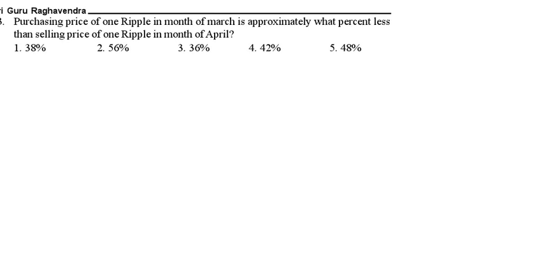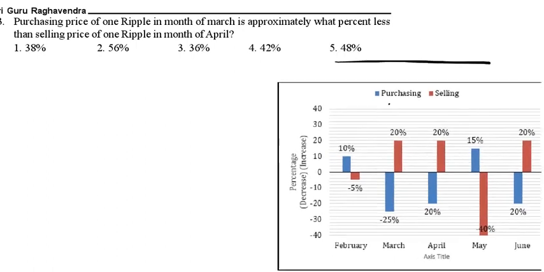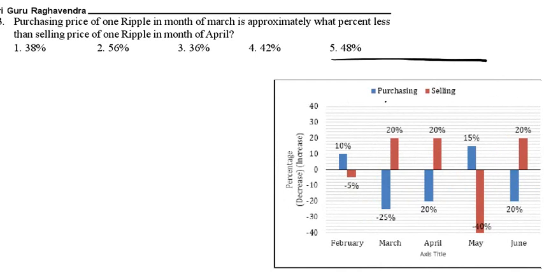Purchasing price of Ripple in the month of March is approximately what percent less than total selling price of Ripple in the month of April. Now, purchasing price of 1 Ripple in the month of March. So, 240 into, in February it is 10%, so 110 by 100. In March it is decreased by 25%, so into 3 by 4.